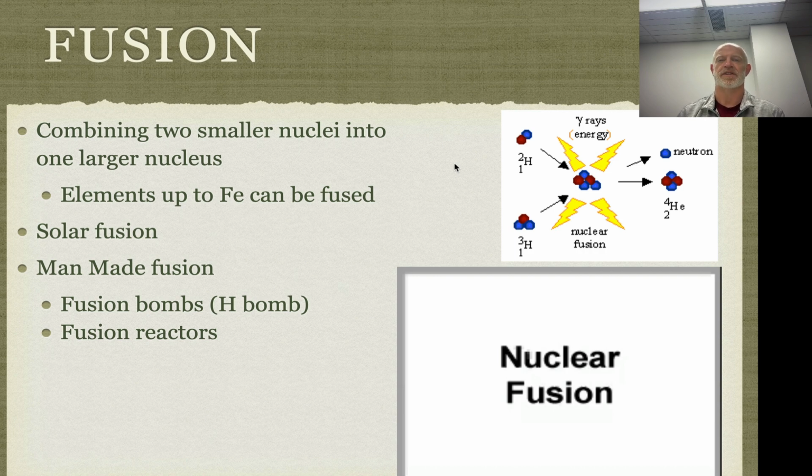So very much like fission, where that process had a mass deficit, fusion also has a mass deficit, and it releases a bunch of energy. Now, the benefit of fusion over fission is that fusion creates stable atoms and doesn't create anything that is radioactive. So if we could create fusion reactors and use those to power our world, we would have a very, very, very safe way of generating energy.